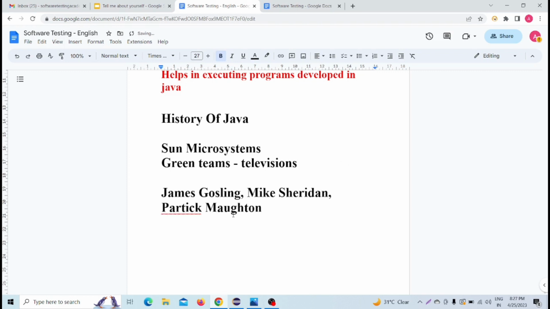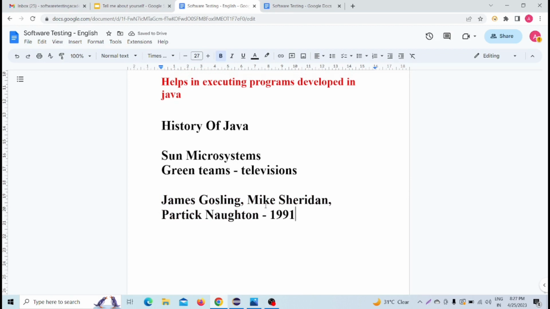So these three members initiated the Java language project: James Gosling, Mike Sheridan and Patrick Norton. They initiated it in the year 1991.